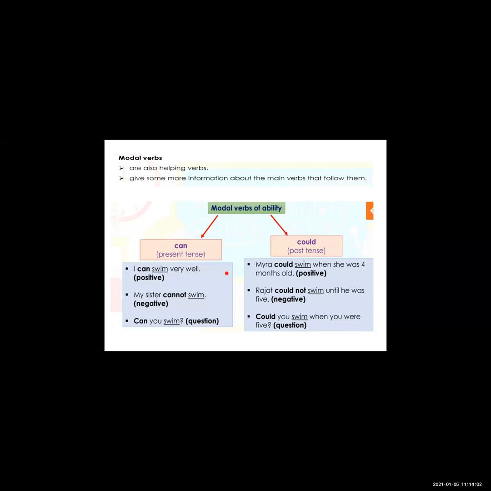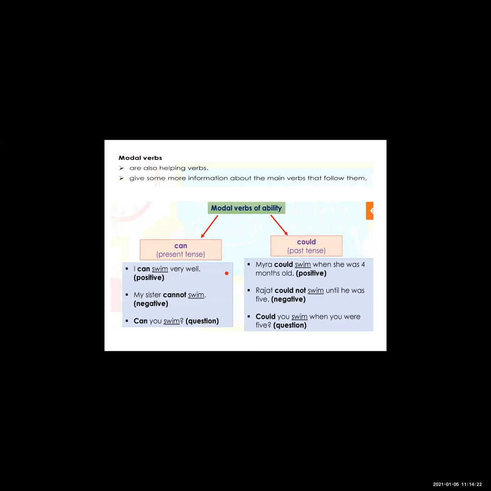When Myra was 4 months old, she could swim. This is the positive sentence, and by using "could", the sentence tells the ability of Myra. Myra could swim when she was 4 months old.